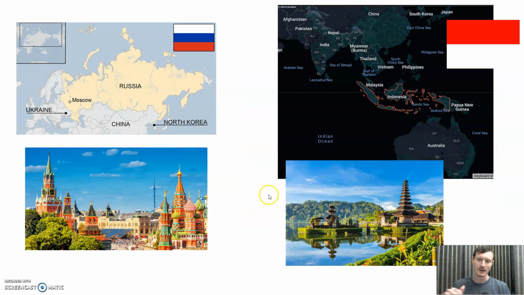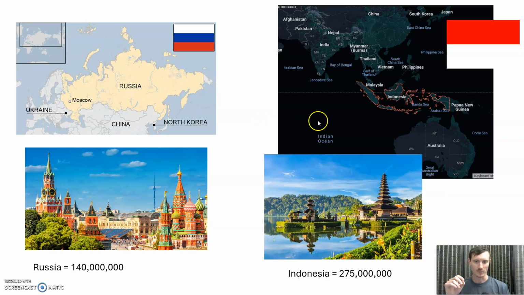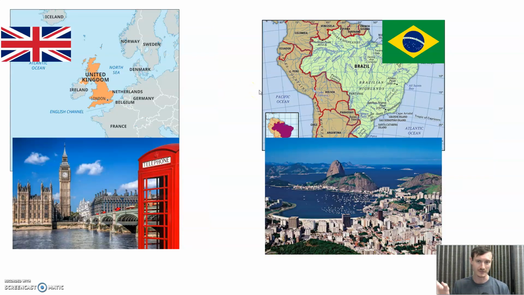Okay, next one. We have Russia. It's cold. People live in this part of it, Siberia, touching Alaska over here. Then we have the country of Indonesia, which is a mostly equatorial tropical island nation in Southeast Asia, which has way more people than Russia does, something like a factor of 2. And to be clear, none of these that we look at are going to be close cases. They're all going to be at least a factor of 2 apart from one another.